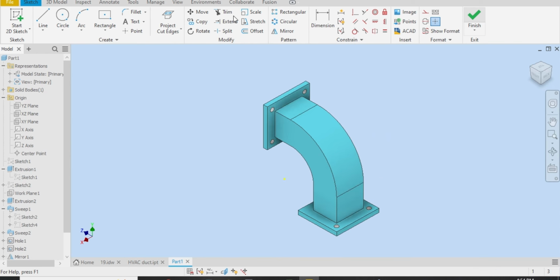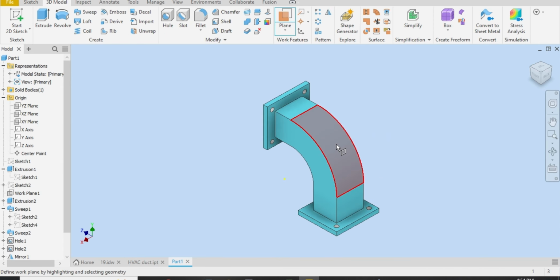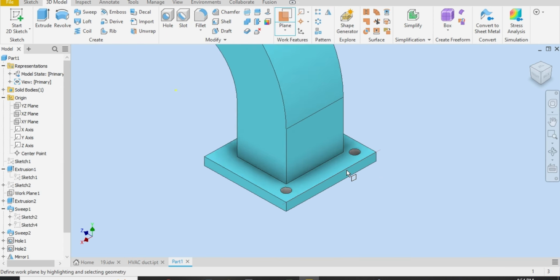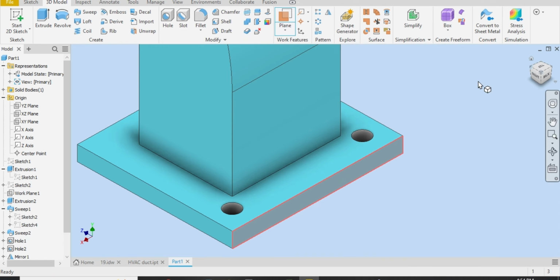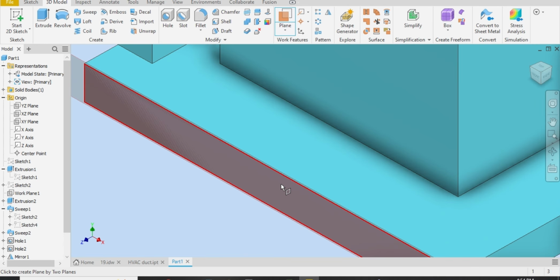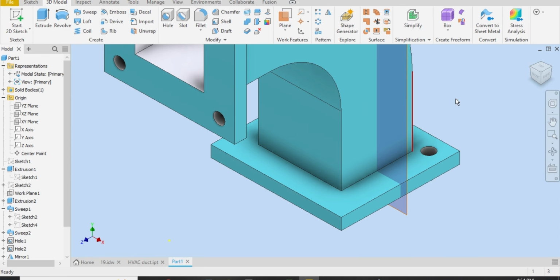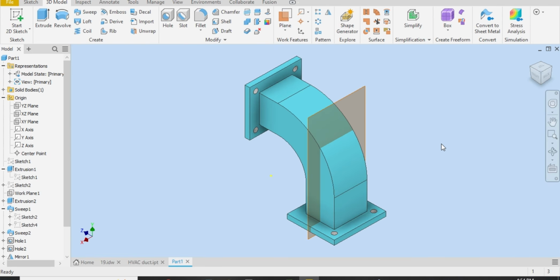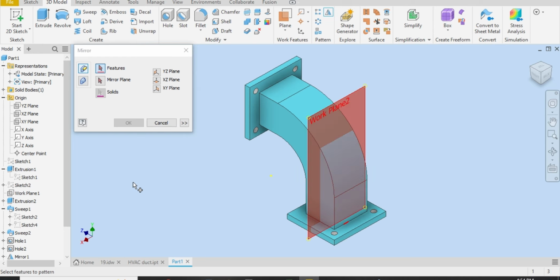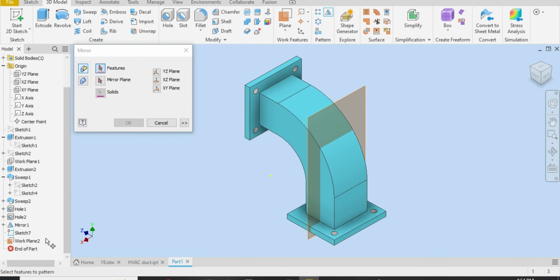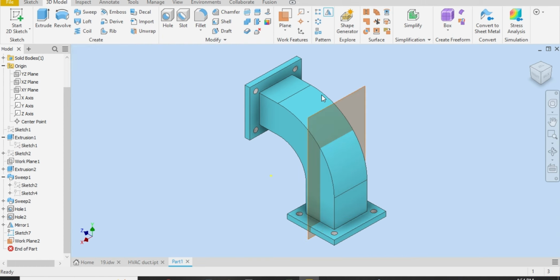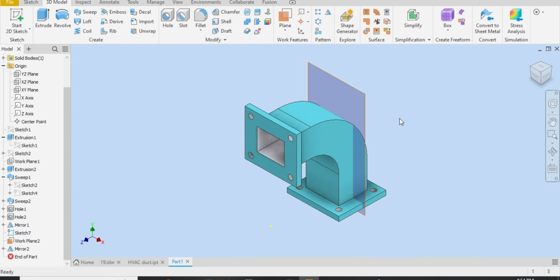finish sketch. Let me just select a plane, zoom in this face and this face. It will automatically create a plane at the center of both planes. So select mirror, scroll down, and the latest hole, and also this mirror. Let me select mirror plane, and this is the mirror plane. So let me select OK. So we have created this. Let me just turn the visibility off.